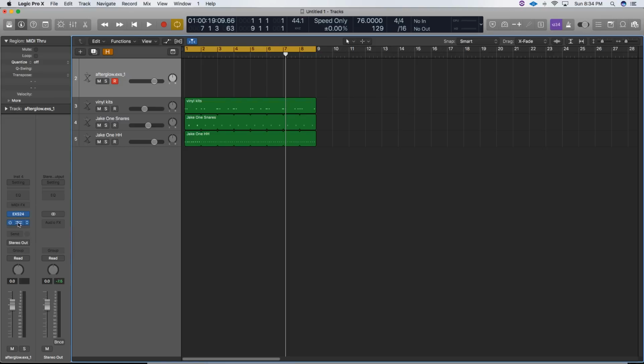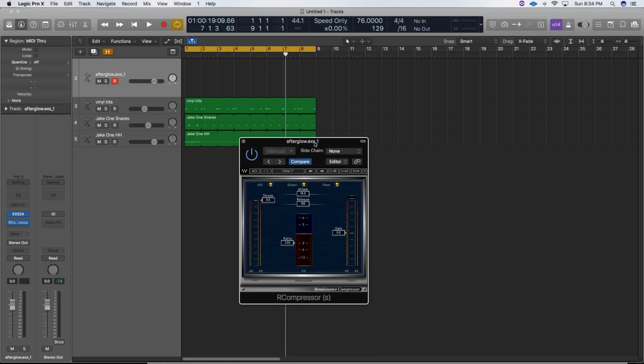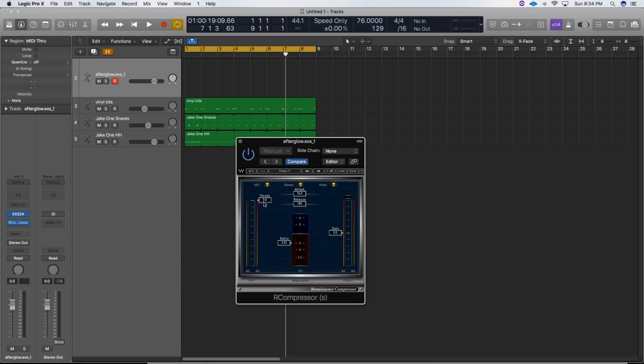Now for the main sample, I always like to throw on a little compressor. Now this is important just to keep everything a little more groomed while we're actually messing with the volume with sidechaining and we're actually running into a tape saturation plugin, so everything gets the same amount of saturation. I just look for around 6 dB of gain reduction.